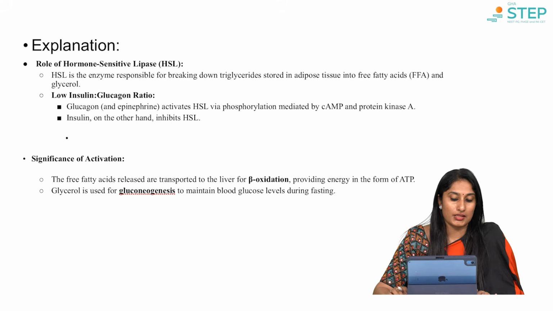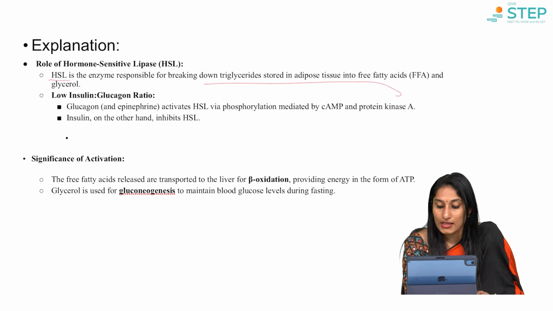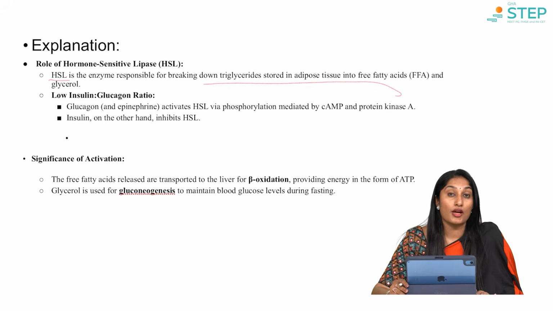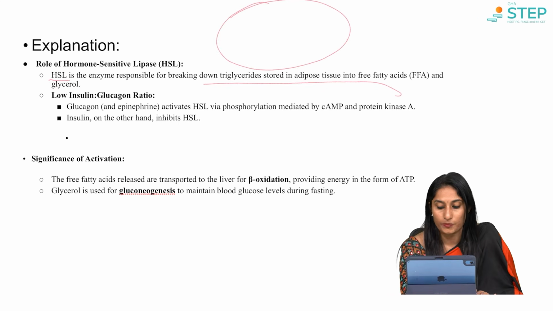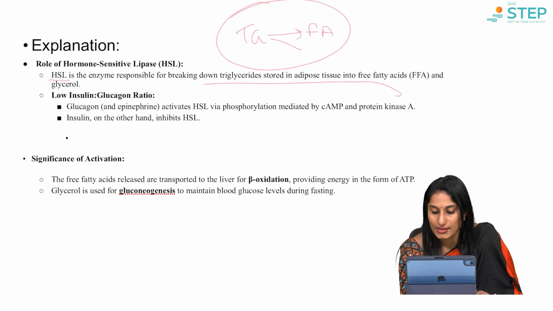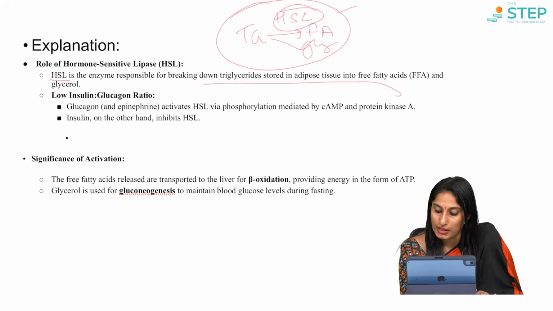What is hormone sensitive lipase then? Hormone sensitive lipase will break down triglycerides from the adipose tissue. So, you have your adipose tissue here. Triglycerides are broken down to fatty acids and glycerol. So, hormone sensitive lipase does this action. This is controlled by glucagon.